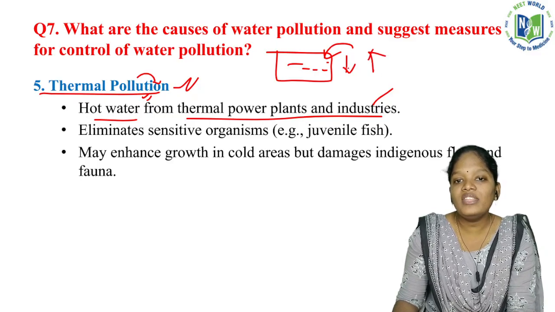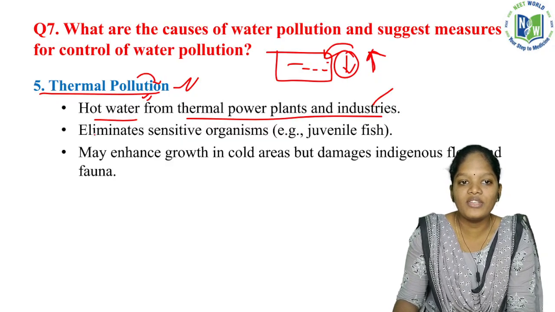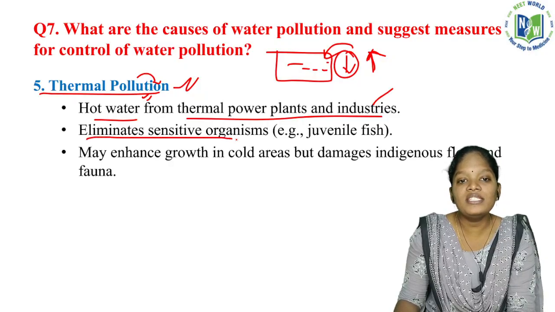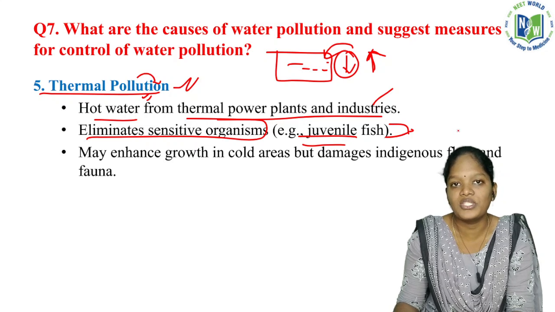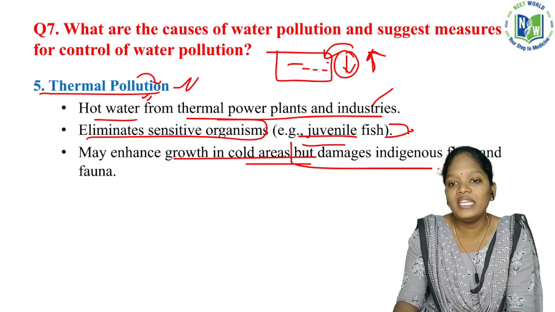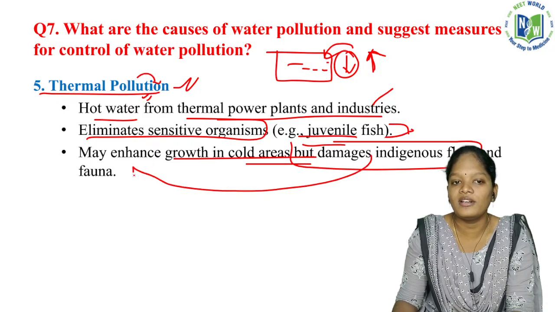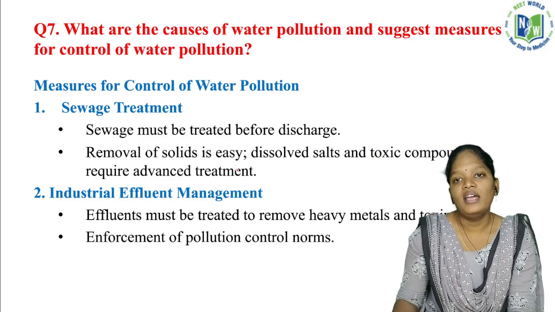If the temperature is getting higher, all the cold water animals will be affected. For example, it eliminates the sensitive organisms. Juvenile fish need a water body with a lower temperature. It may enhance growth in the colder areas but damage the indigenous flora and fauna. So this is the phenomenon experienced due to thermal pollution.